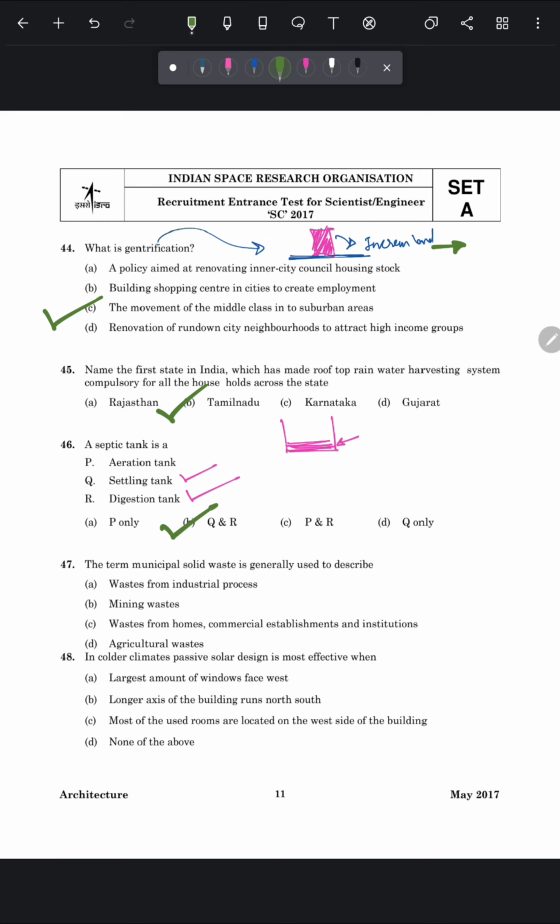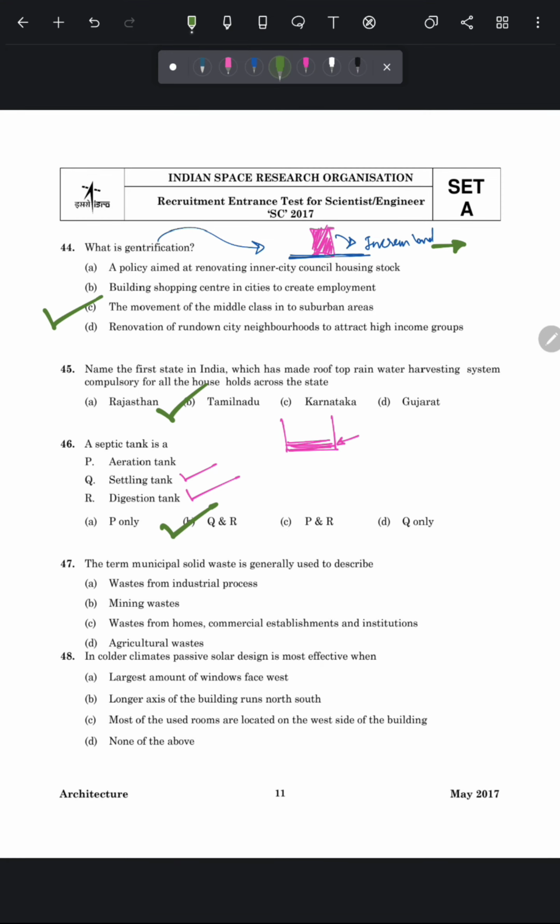The term municipal solid waste is generally used to describe... So friends, I am sure you are very much aware of the term municipal or municipality. Basically it is a boundary or jurisdiction within which a municipal council or municipality works or governs. Any kind of waste generated within this boundary, whether it is home, commercial or industrial waste, is known as municipal solid waste. So the correct answer of this question is option C, waste from homes, commercial establishments and institutions.